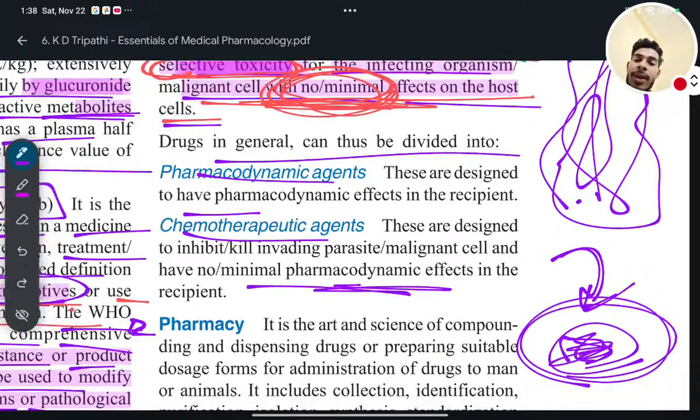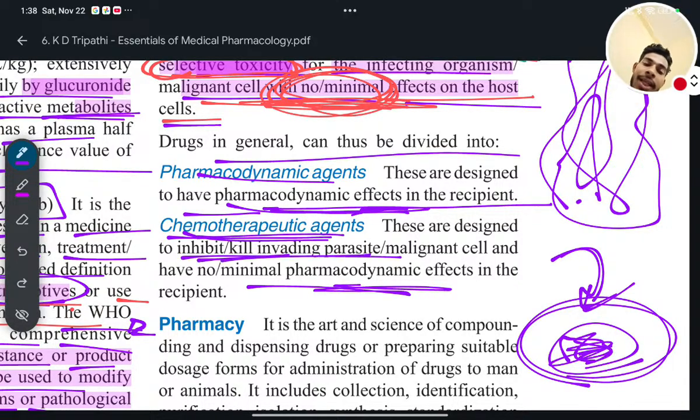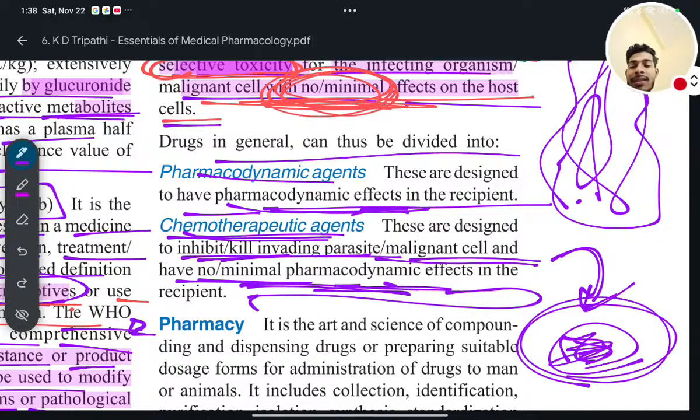Simply, you can say a pharmacodynamic agent will have pharmacodynamic effects in the recipient body, but a chemotherapeutic agent will kill or inhibit the invading parasite or malignant cell in the recipient body, but there will be no or minimum pharmacodynamic effect in the recipient body.